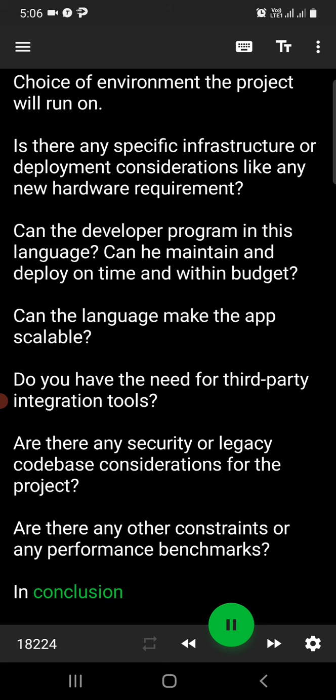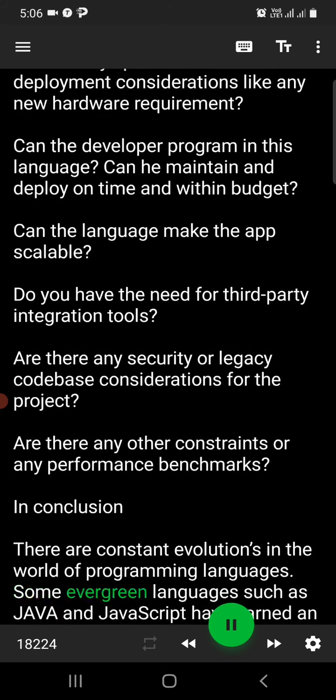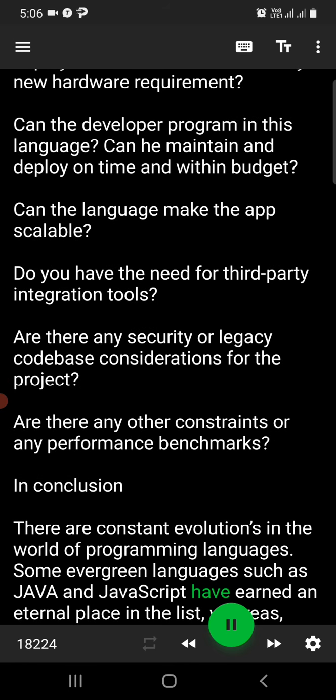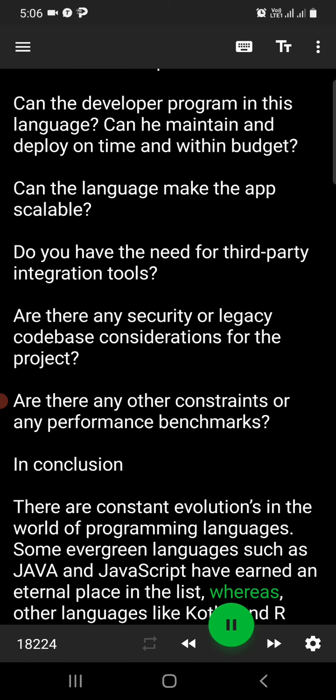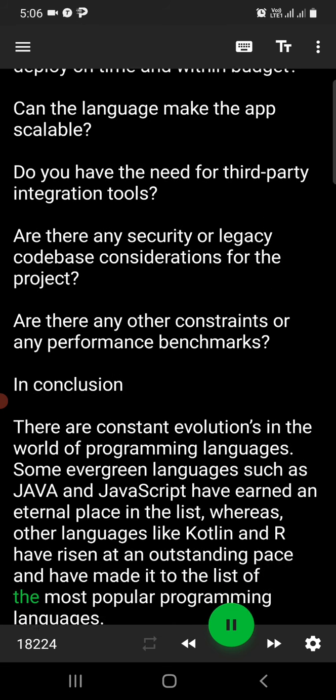In conclusion, there are constant evolutions in the world of programming languages. Some evergreen languages such as Java and JavaScript have earned an eternal place in the list, whereas other languages like Kotlin and R have risen at an outstanding pace and have made it to the list of the most popular programming languages.